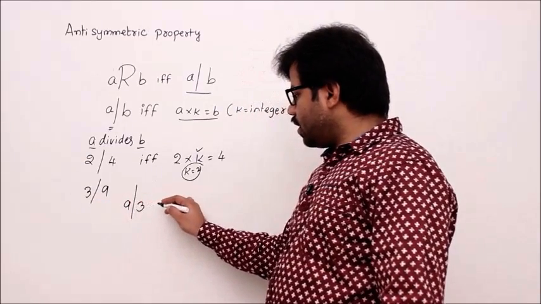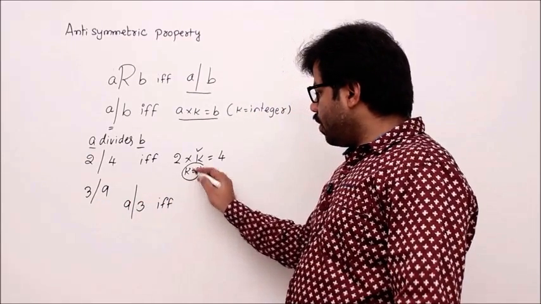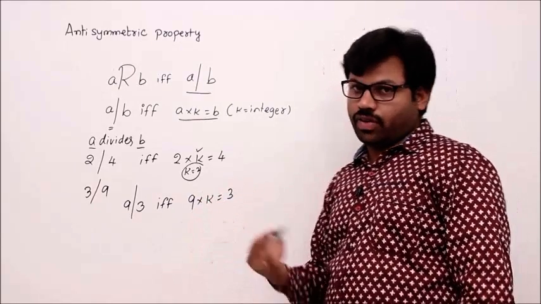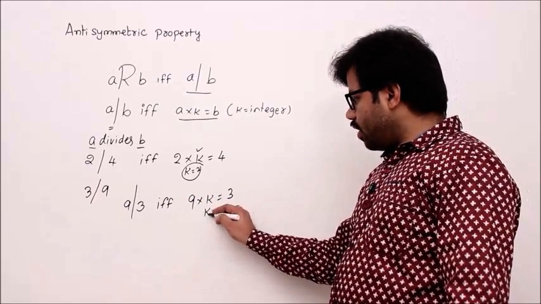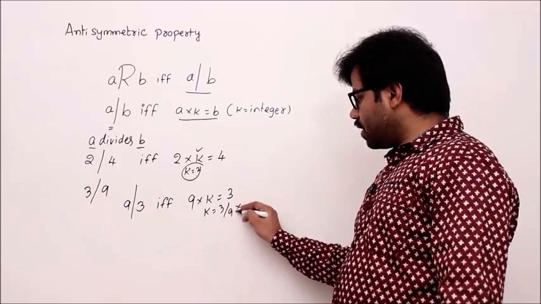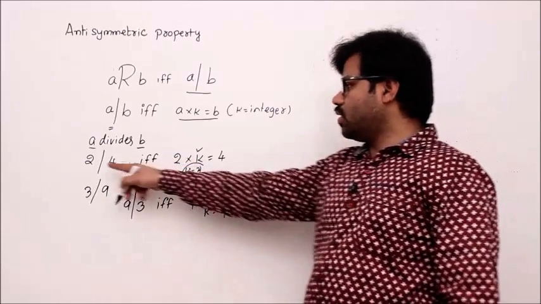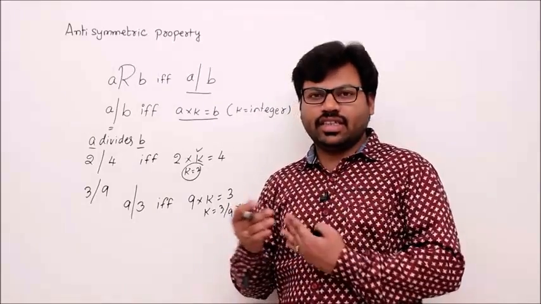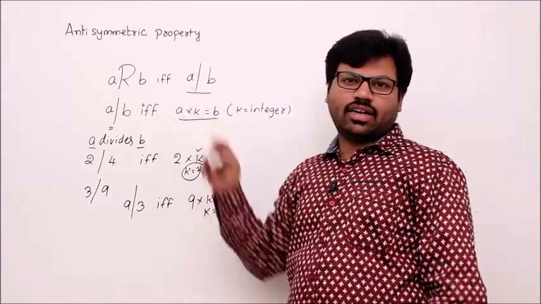9 divides 3 is true if and only if 9 into K equal to 3, that is absolutely false for integer K, correct? So K will be 3 by 9, which is not an integer. That's why this is false. So 9 divides 3 is false. Such a relation is antisymmetric or not? Let's do it.